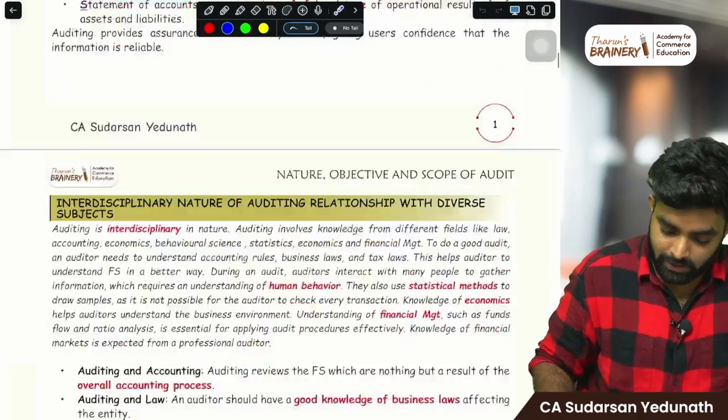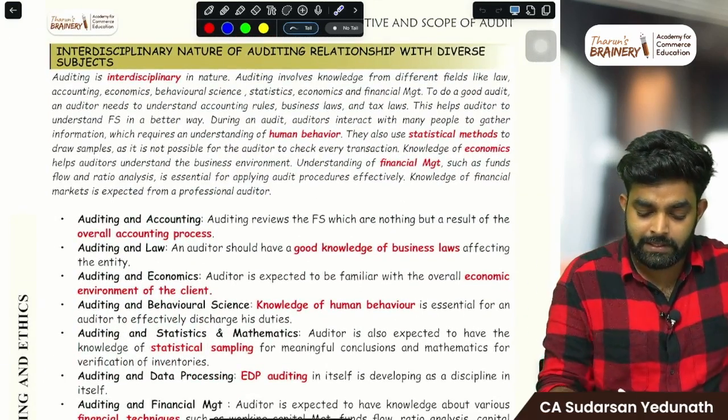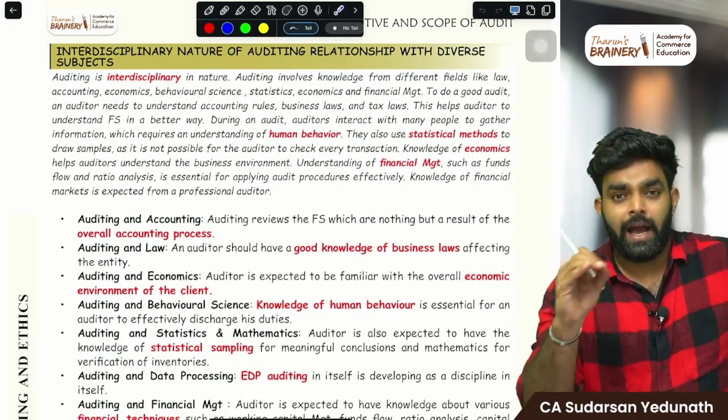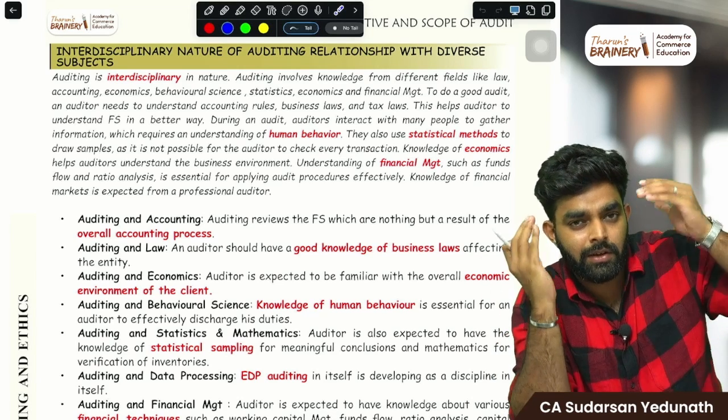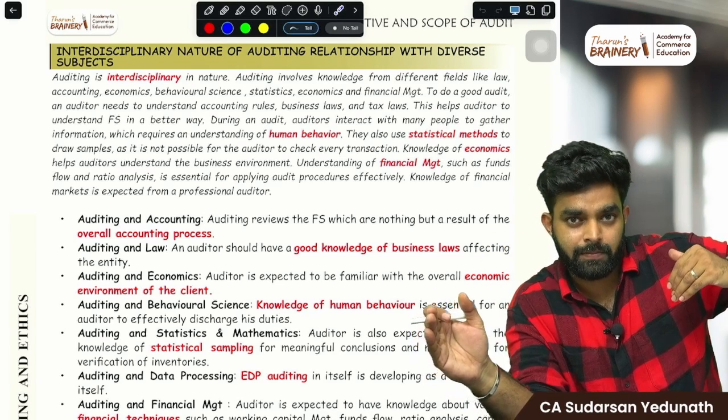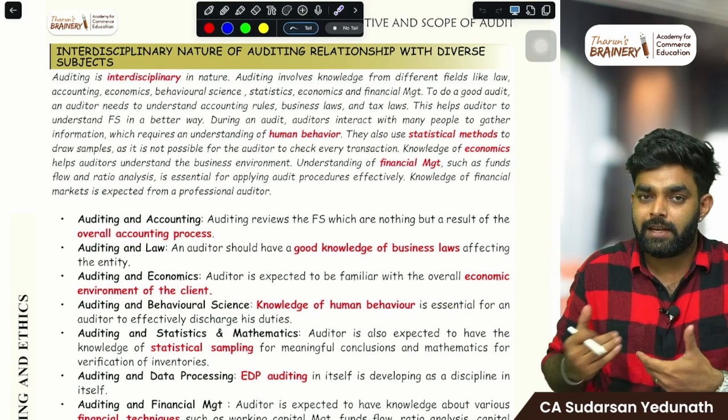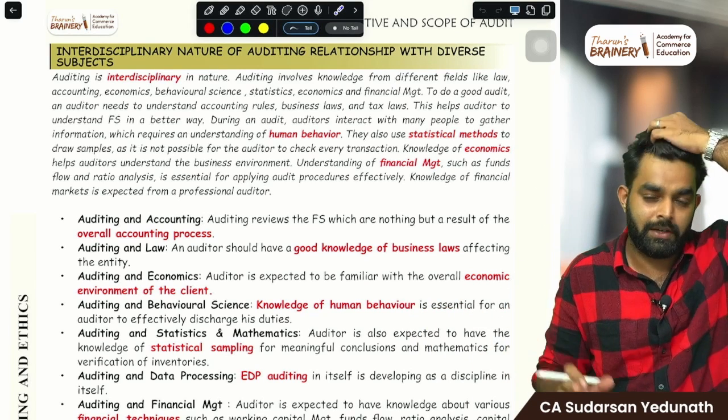Fine. Got it, right? Then next is the interdisciplinary nature. And if you find it fast, just pause it, register this thing in your head, and then move to the next topic, because it's a revision lecture. We have to make it below like 30-40 minutes.